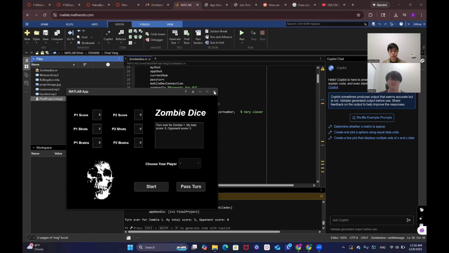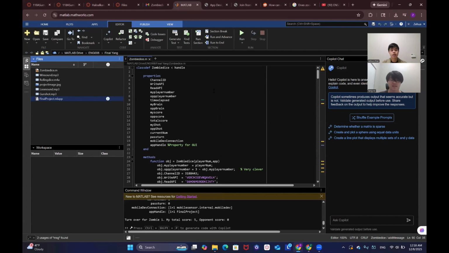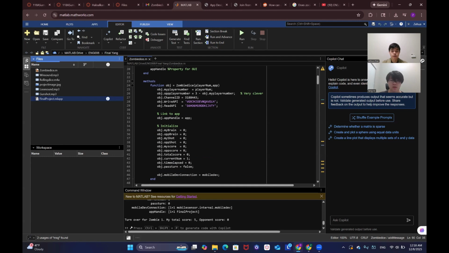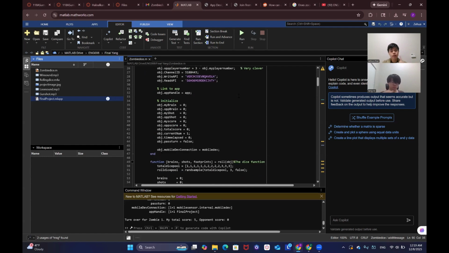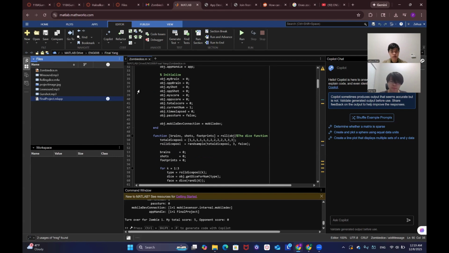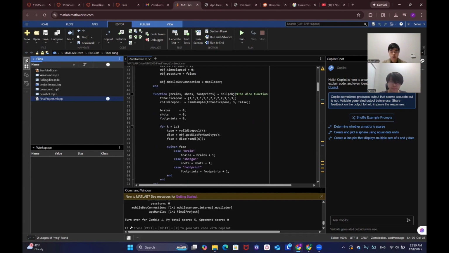Now, coming to talk about the code, we will take a look first at the zombie.dice.env file. In here, I designed almost 80-90% of this. First, we have the constructor, and I made a property for all of the values I need to use. I also did it this way to check for the player number. If you are player one or two, which are your only options, the player number is linked with the drop-down menu, by the way. The opponent is going to be three minus your number. Very clever, because he can only be the opposite of you. I don't need to do the if else, all that. And if I initialize everything over here, I won't get any NaN message.